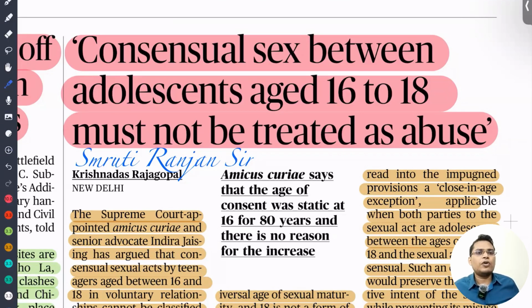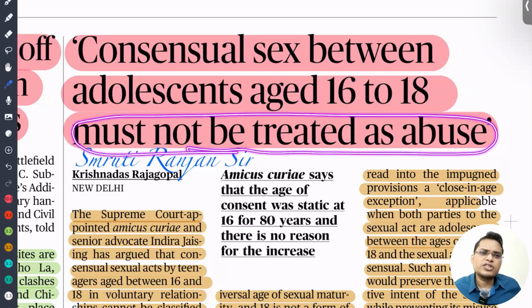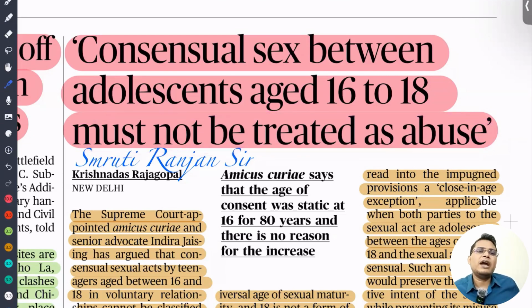It is because of lack of knowledge, because society has failed, and because of the content they are getting. If we penalize those kids in a very harsh way, we are damaging their future. That is the reason we should not treat them as abuse. Rather, we should treat them in a compassionate way. And look, this is a relationship with consent. So we need to accept that this is an emergence in society. Rather than punishing them, we need to promote sexual education and awareness. Then only can we tackle these things.